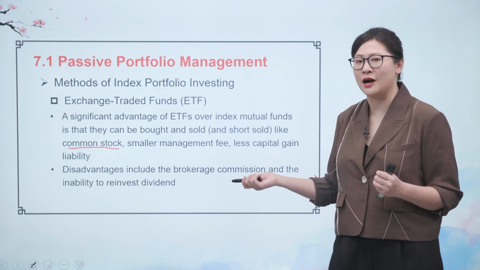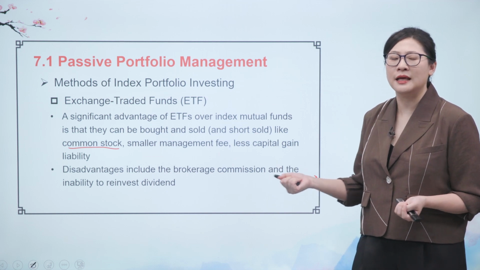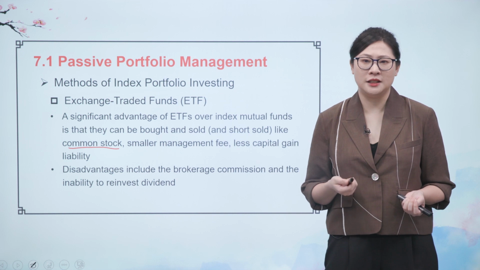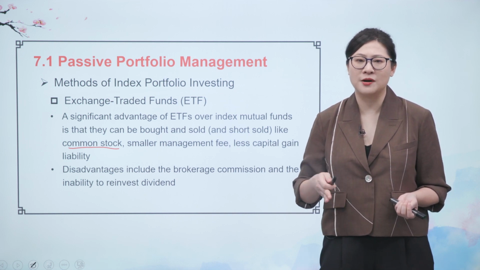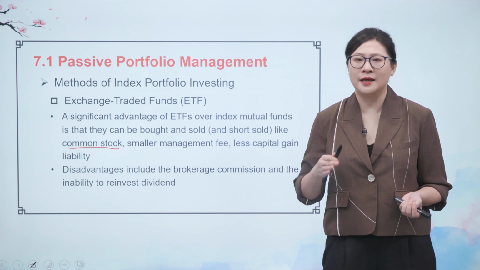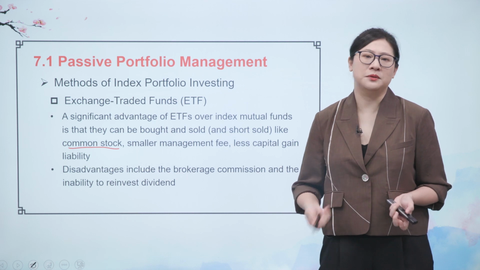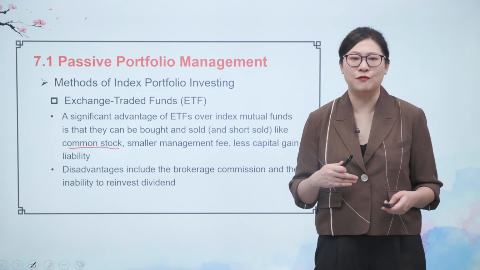So they will charge the brokerage fee for you. And the other is the inability to reinvest dividend. For the ETF, all the dividend will be paid to you as cash, but for the index mutual fund, they can directly reinvest the dividend for you. So that's the difference between ETF and indexed mutual fund.